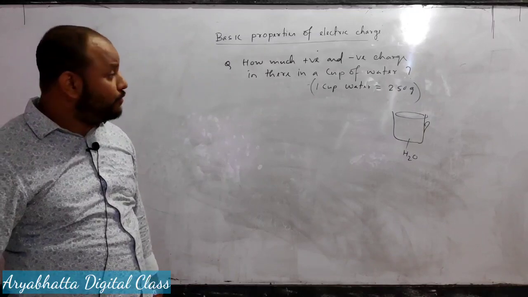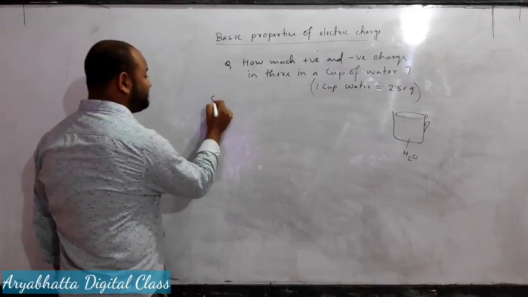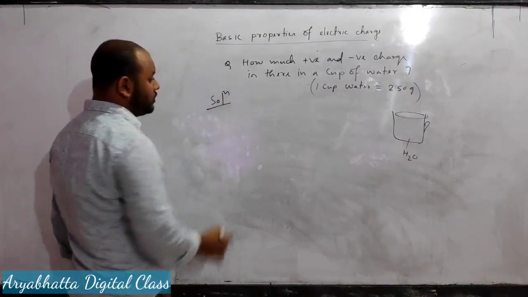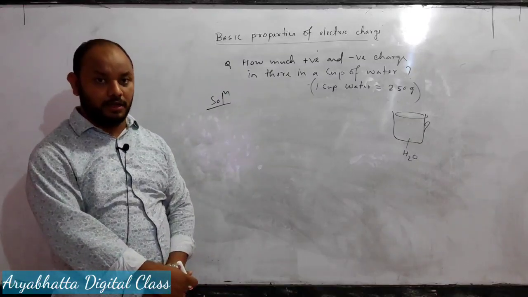So the question is how much positive and negative charge is there in a cup of water, that means 250 gram water. For this, let us calculate the number of moles present in that cup of water.